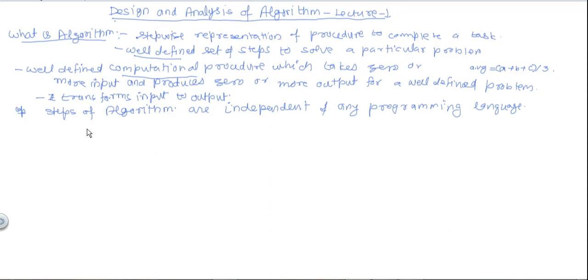Before that, let us understand some characteristics of algorithm. So each algorithm has some characteristics. So now we will discuss here. So first is input. That is, each algorithm takes 0 or more input values.